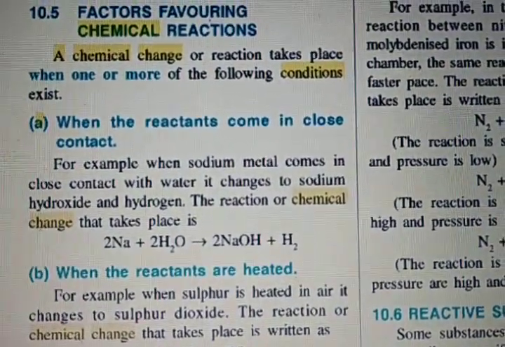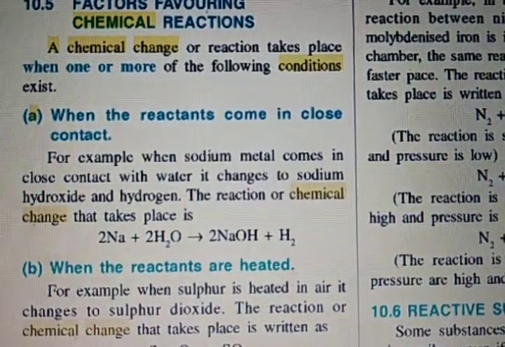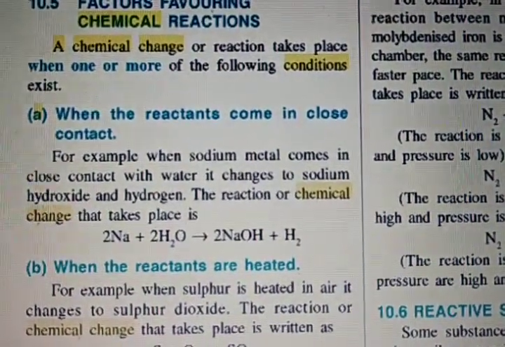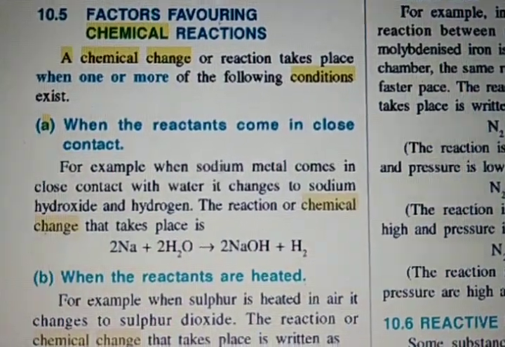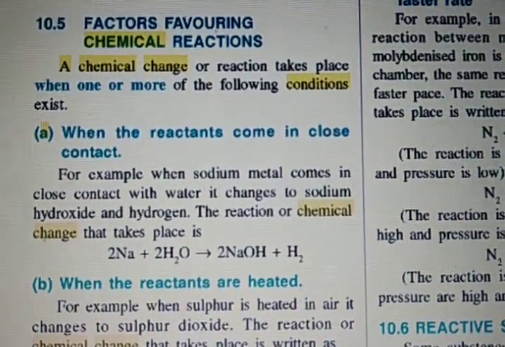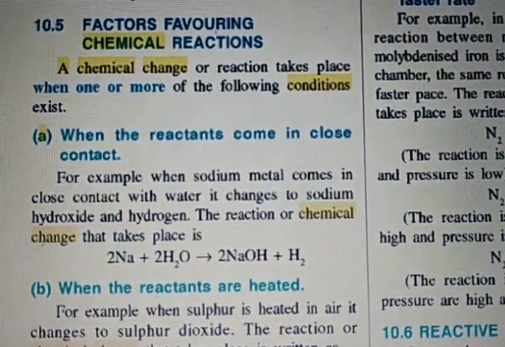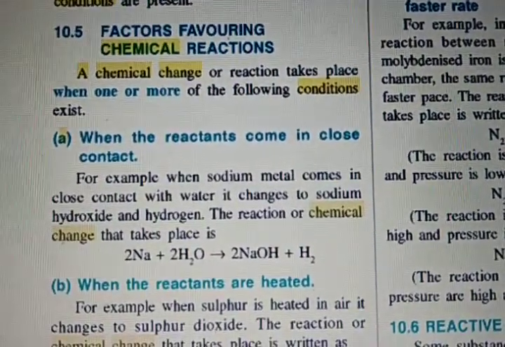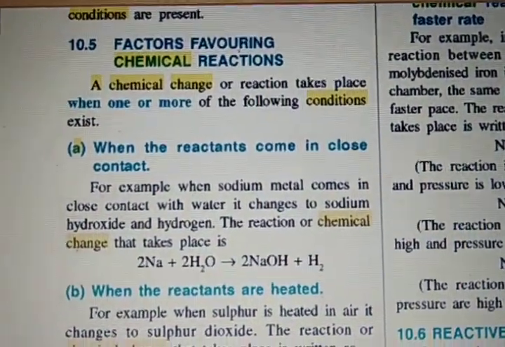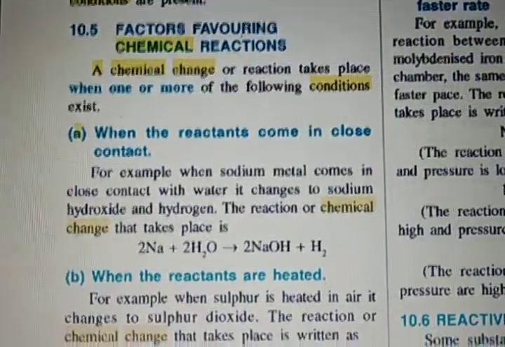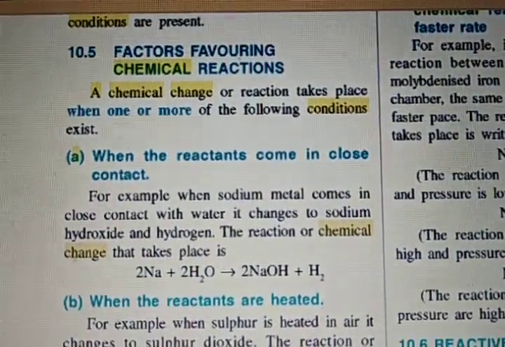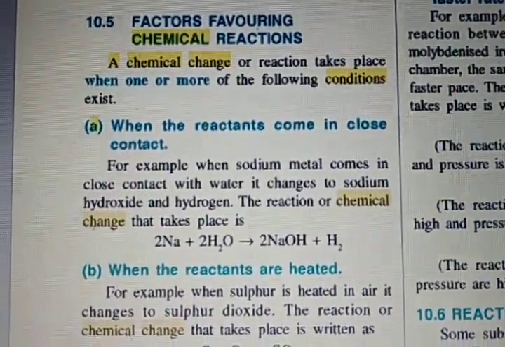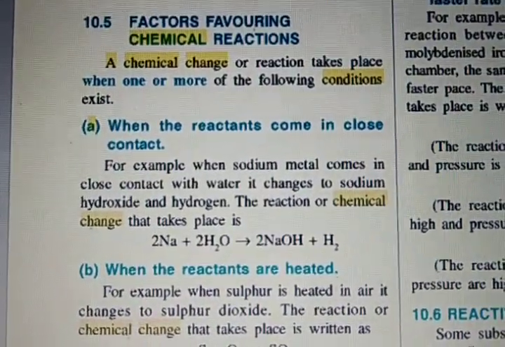Now we are going to start our next topic, that is conditions favoring a chemical change. Some certain conditions favor a chemical change, and you have some points which will tell you that these are the conditions which favor chemical change. So the first point is contact between the reacting substances.